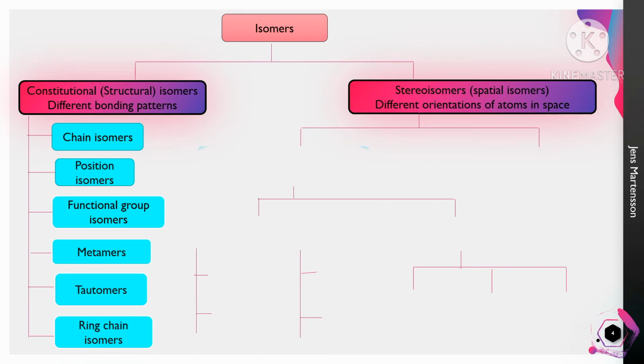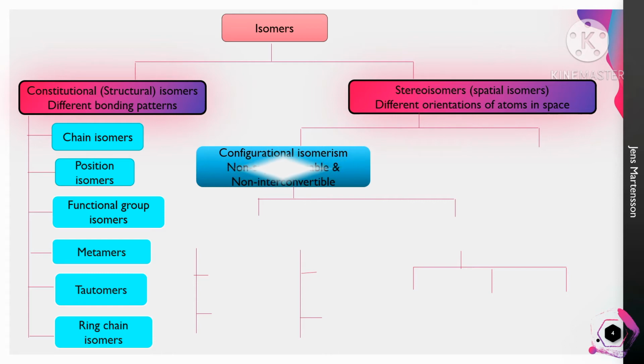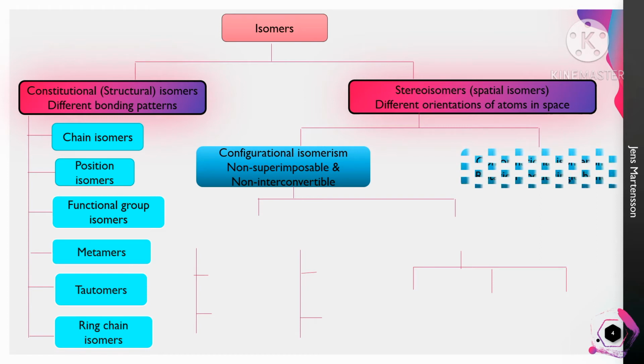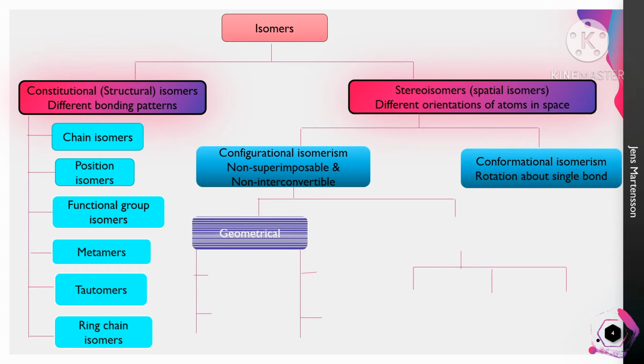And stereoisomers are again divided into 2 types, based on rotation of the atoms through the single bond or without rotation of the atoms. So here the first one is configurational isomers and the second one is conformational isomerism. Configurational isomerism is again divided into 2 types, that is geometrical and optical isomerism. In geometrical isomerism there are 2 types of isomers. The first one is cis and trans. The second is E and Z isomers.